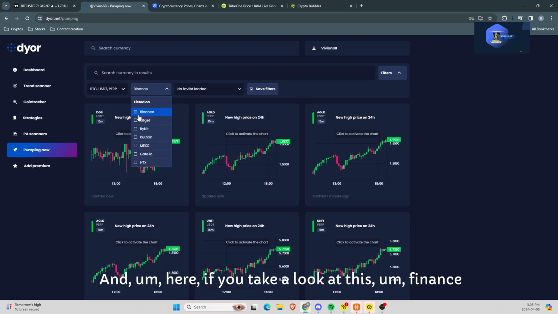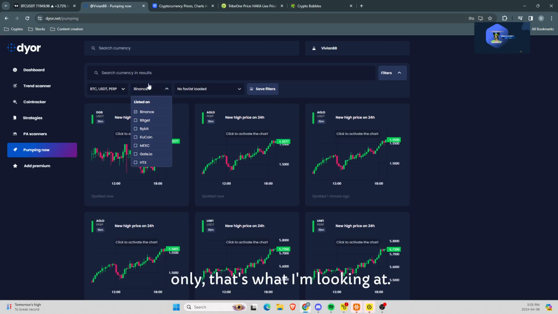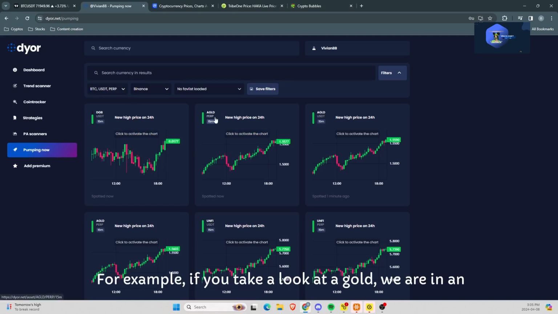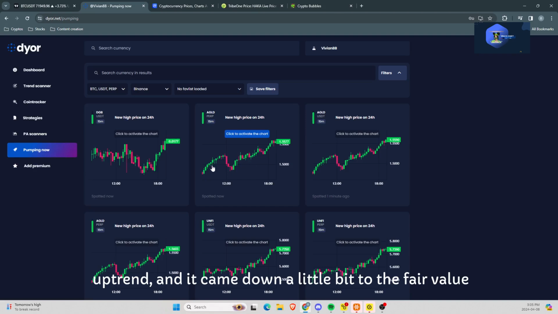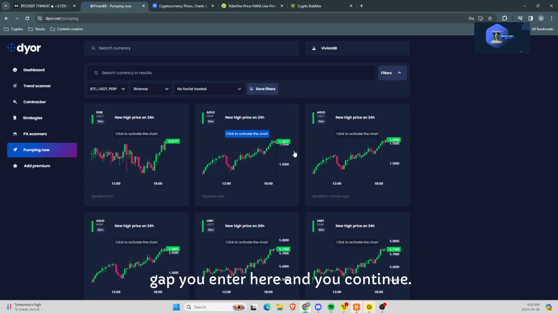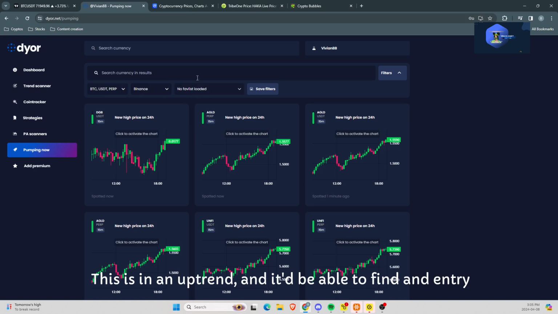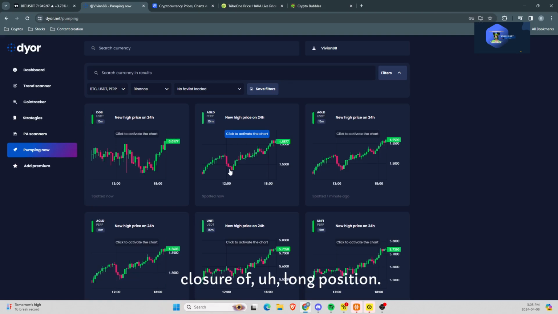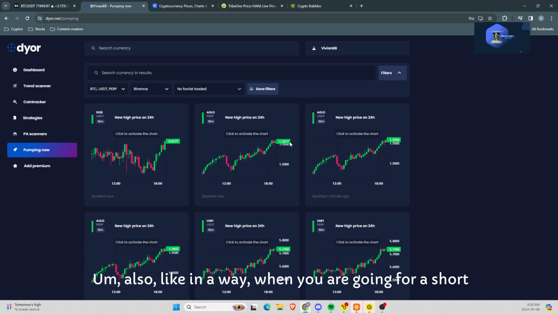And here, if you take a look at this Binance only, that's what I'm looking at. This is good for finding a scalp position. For example, if you take a look at eGold, we are in an uptrend. It came down a little bit to the fair value gap, and you enter here and you continue. This is in an uptrend, and you'd be able to find an entry at the immediate fair value gap for an immediate entry and immediate closure of a long position.